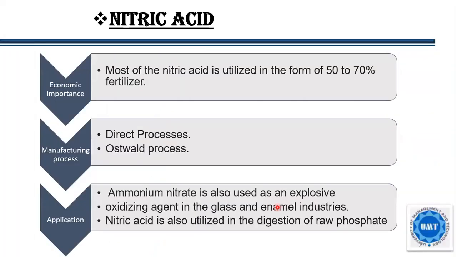So let me talk about nitric acid now. Most of the nitric acid, 50 to 70%, is utilized in the form of fertilizer, so it is of great economic importance. Its manufacturing process includes the direct process or the Schwartz process. Its applications include ammonium nitrate, which is very explosive, and as an oxidizing agent in the glass and animal industries. Nitric acid is also used in the digestion of raw phosphate.